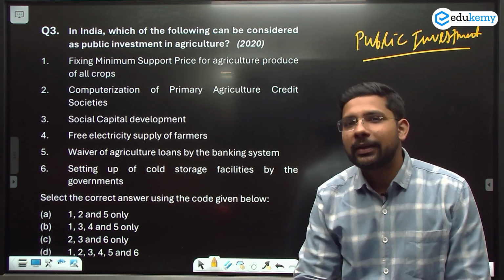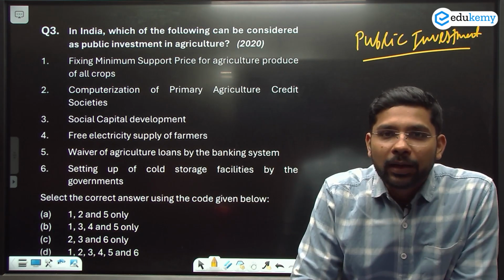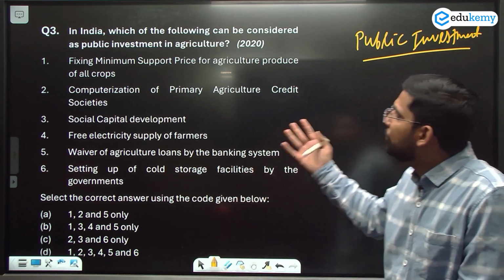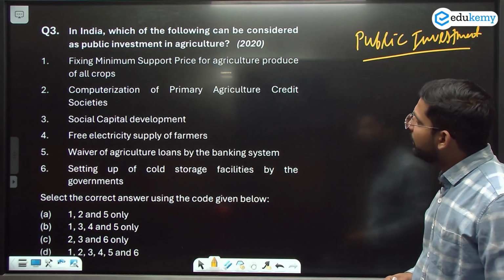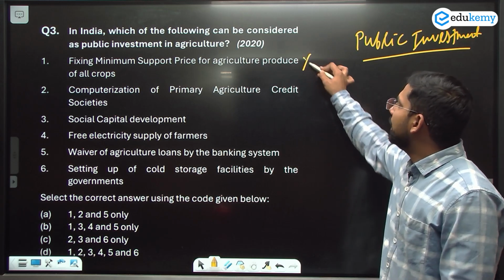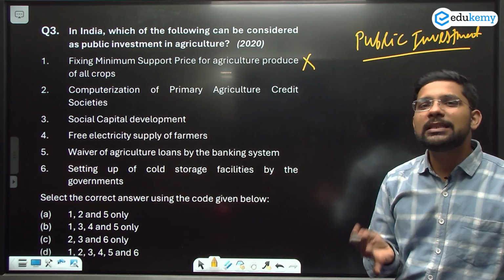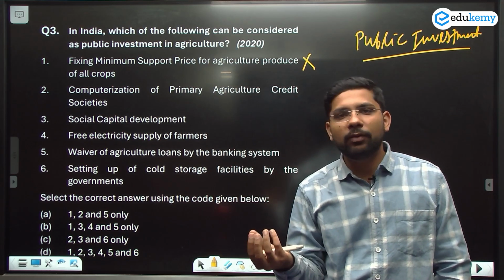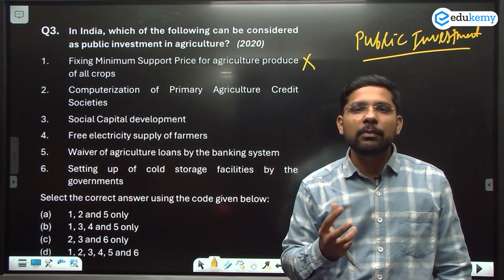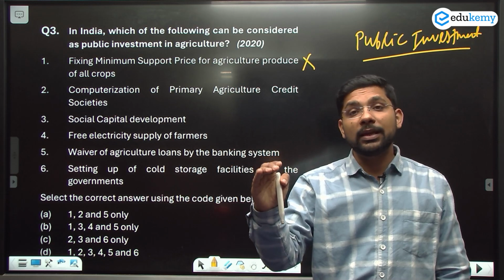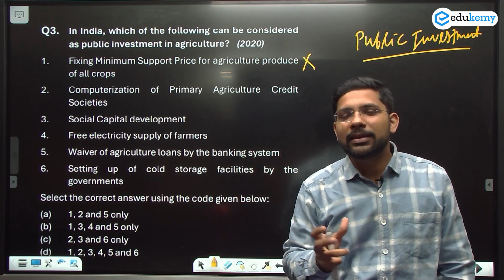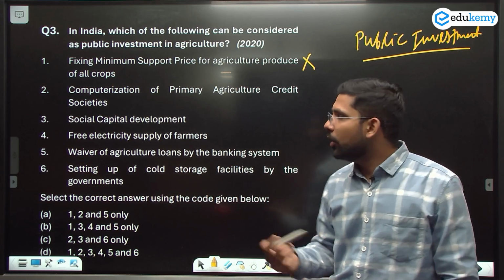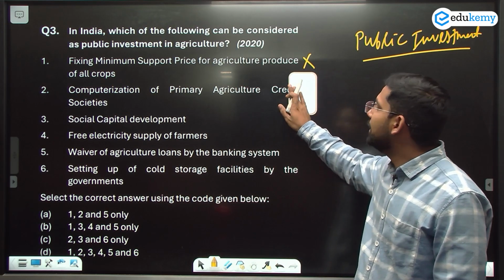The public investment, like the making of the mandis, making e-NAM, national agriculture market, as a public investment by the government of India. Now let's see the options. Fixing minimum support price for agriculture produce. This is not a public investment, it's a policy. It's mainly providing money to the farmer at a particular price. That's minimum support price: we will give you this particular price after the produce. But this is not developing any infrastructure, it is after the production. No infrastructure is being developed in this, so this one is not correct.